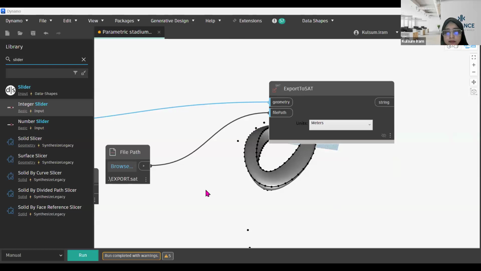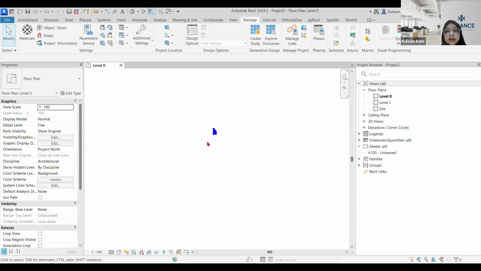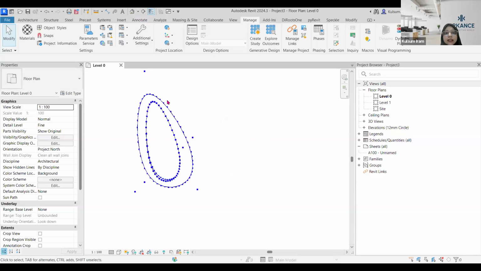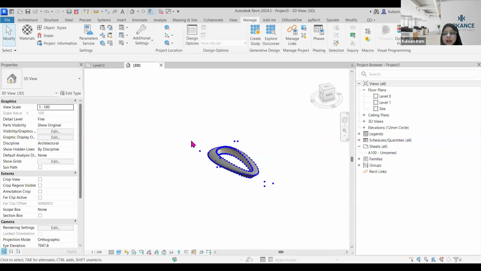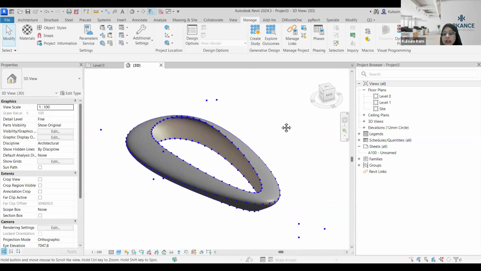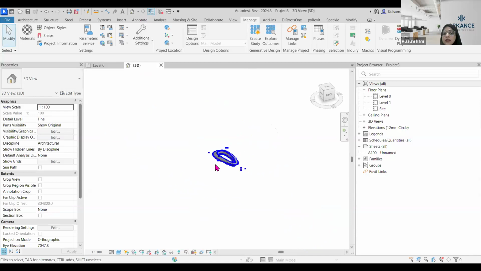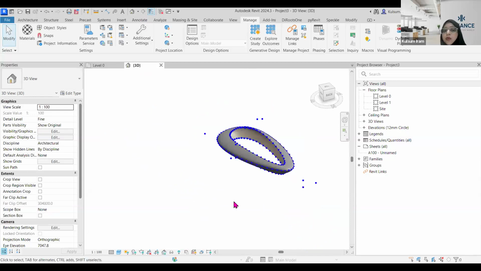Okay, and I think my Revit screen is now visible. Yes, I think it is now visible. So if I go into 3D, just a moment. If I go into 3D, I can also see this particular shape which I have created. You can also check your shape, how you wanted to create it.